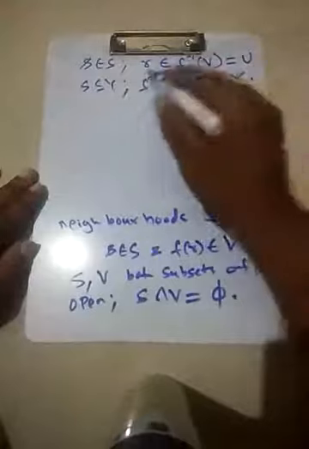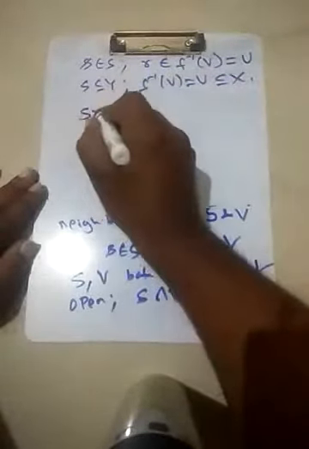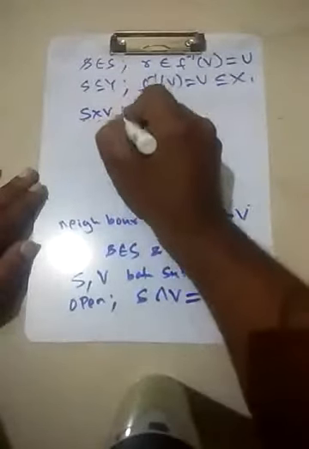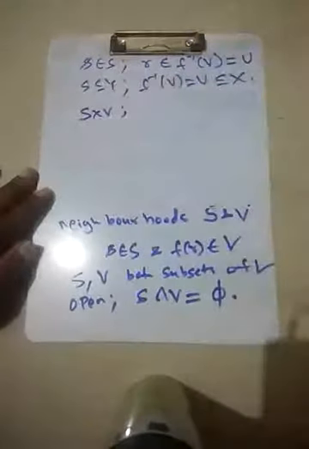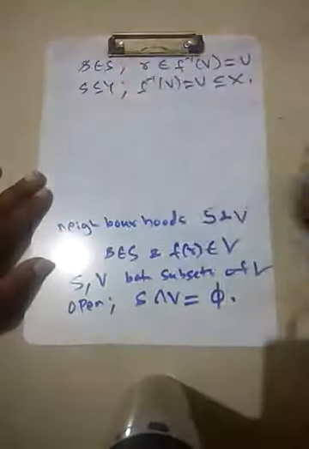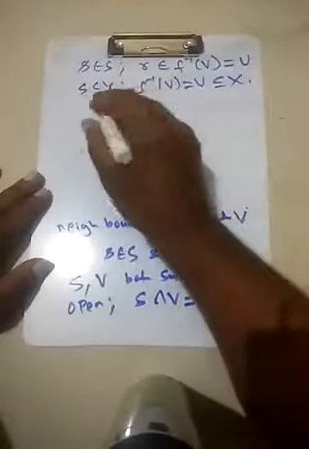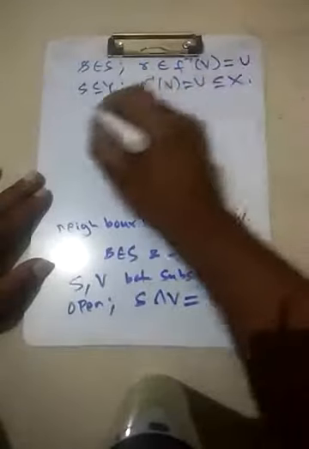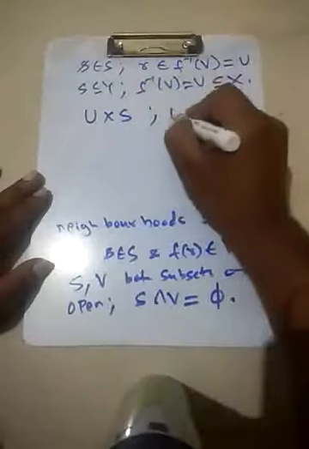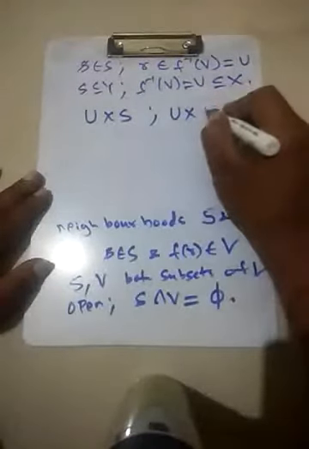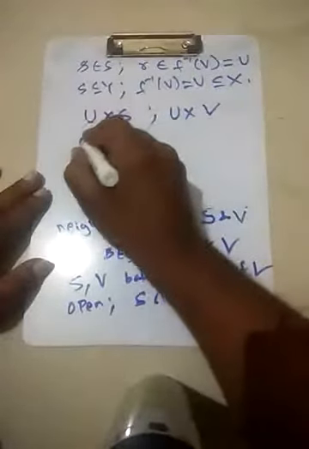Let's consider the following objects now. So what do we have? We have S cross V as a set. On the left hand side S is a subset of Y. So take U. So we have U cross S and U cross V. U contains r.